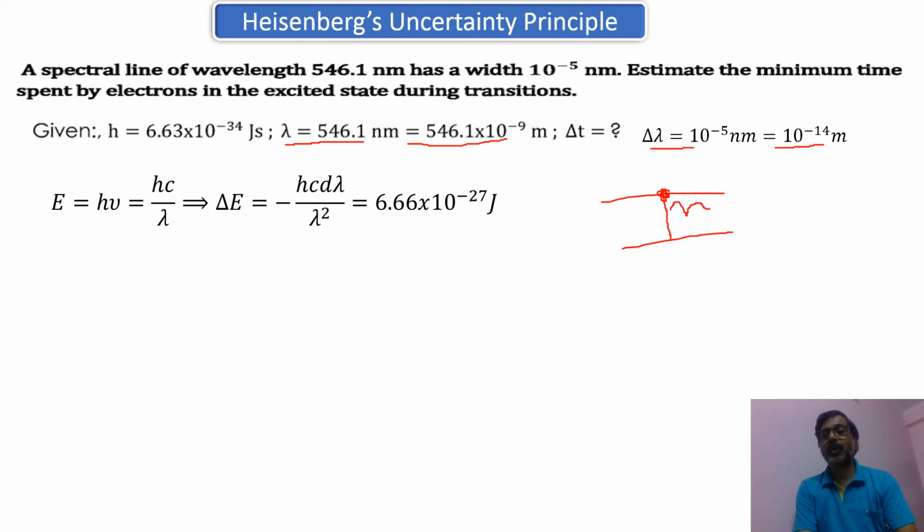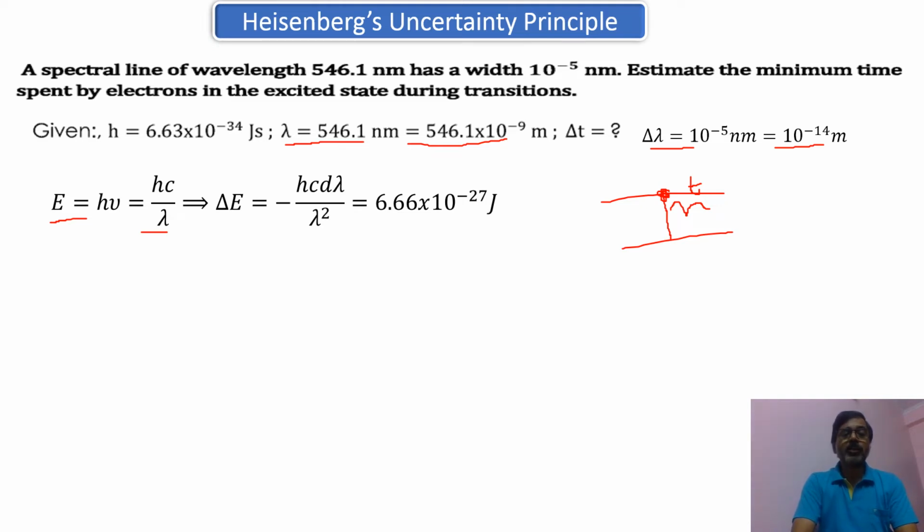So energy equal to h nu, and h nu equal to hc upon lambda. The value of the lambda has been given, and the width of this spectral line is also given. So how long is it going to stay in the excited state? What is the minimum time it is going to stay in the excited state? This is what we have to find out. The relationship that we have is E equal to h nu equal to hc upon lambda, for the transition from the excited state to the ground energy state.